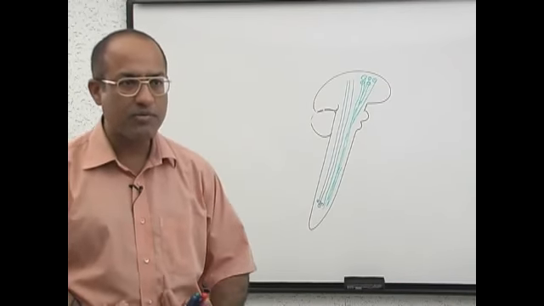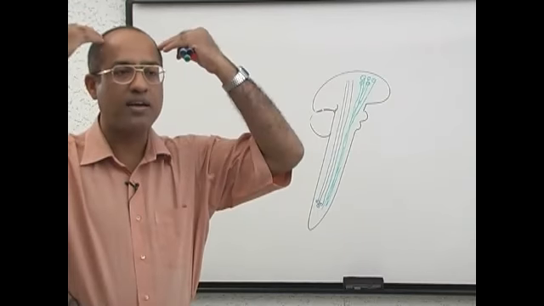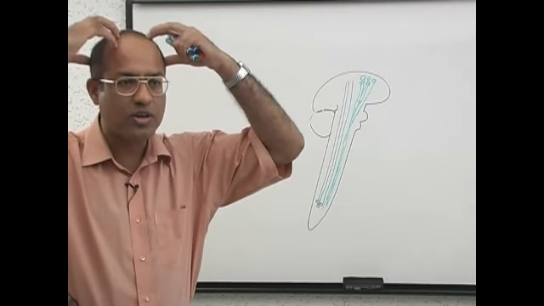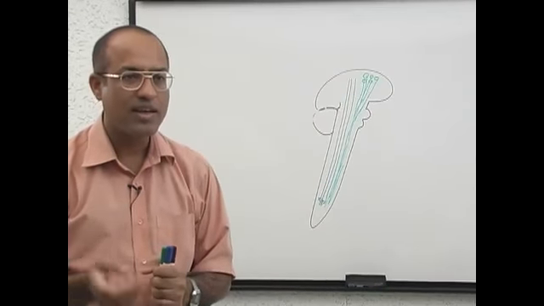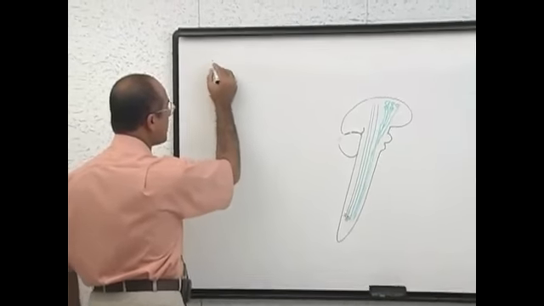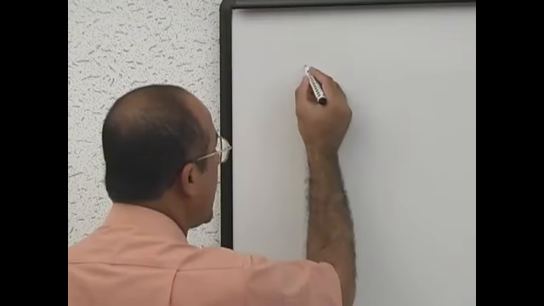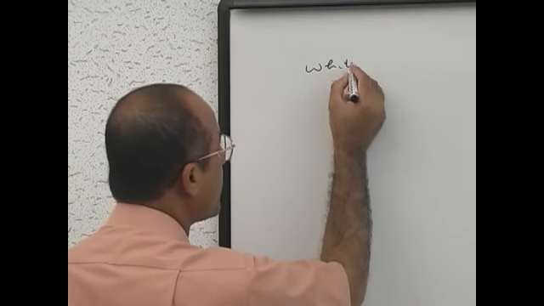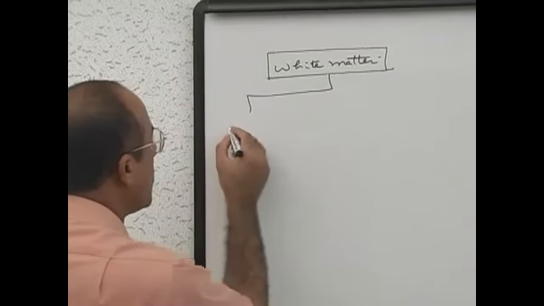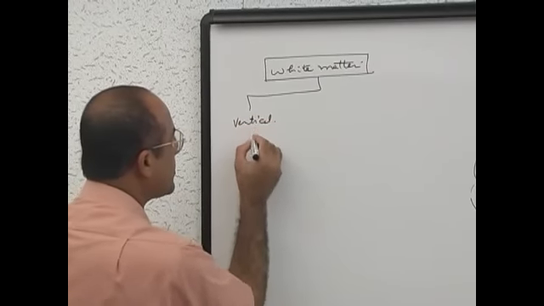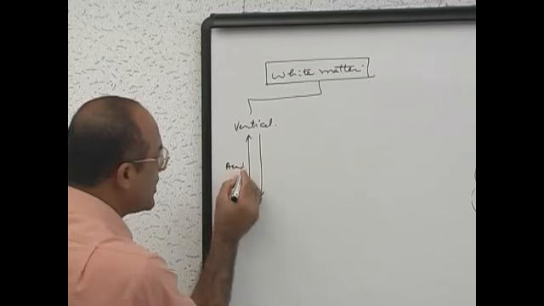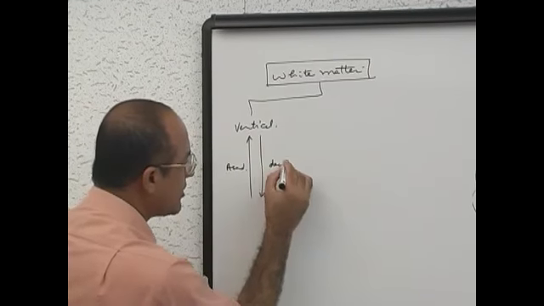Now those tracts which take the information from the lower part of the central nervous system to the upper part are called ascending tracts. And those tracts which take information from the upper part of the central nervous system and bring it down are called descending tracts. Is that right? Another thing which I want to make clear here, as you know, axons together are called white matter. And this white matter we have divided into that which is vertically present, up and down. These are vertically connecting. These are of course tracts. And what will be this? This is an ascending tract. And this is, yes, a descending tract.